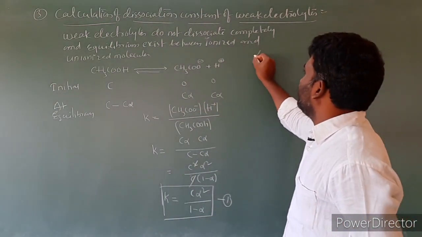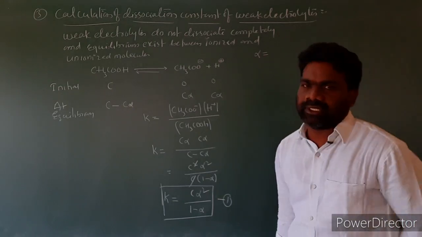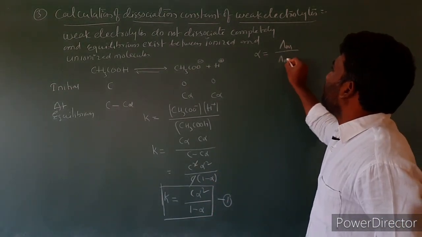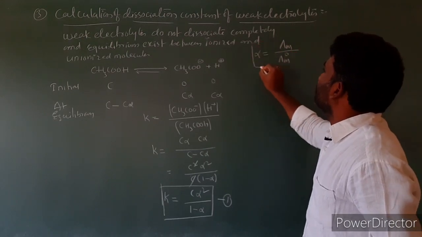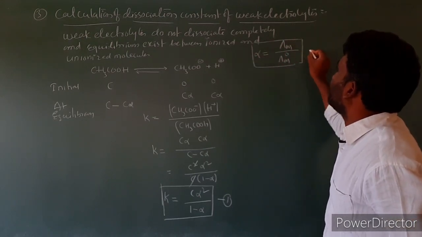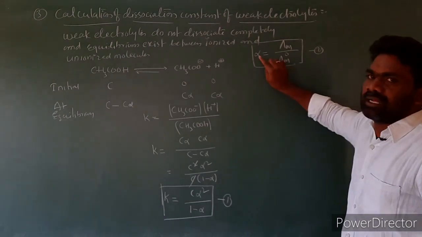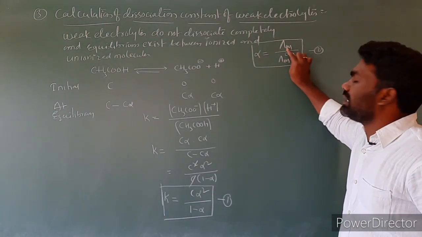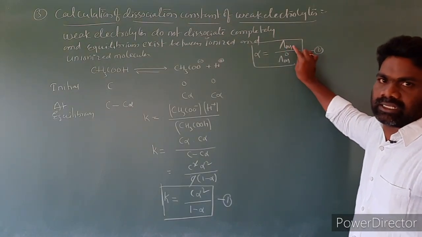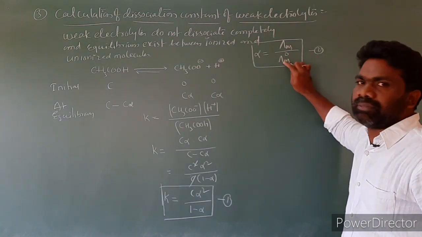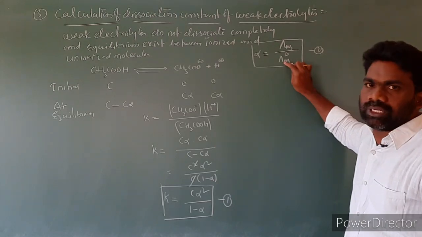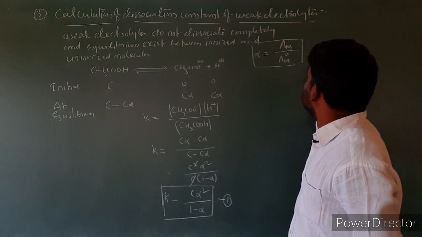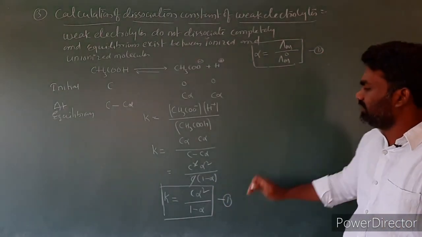Then we know that the degree of dissociation alpha is equal to lambda m by lambda m naught. This equation I am labeling as equation 2. Here alpha is the degree of dissociation, lambda m is the molar conductivity at concentration C, and lambda m naught is the limiting molar conductivity. Then we substitute the second equation in the first equation.